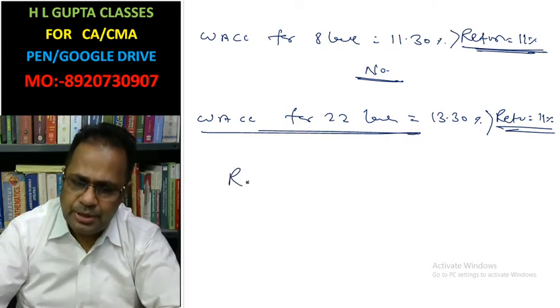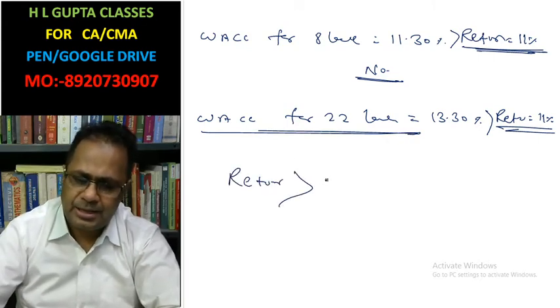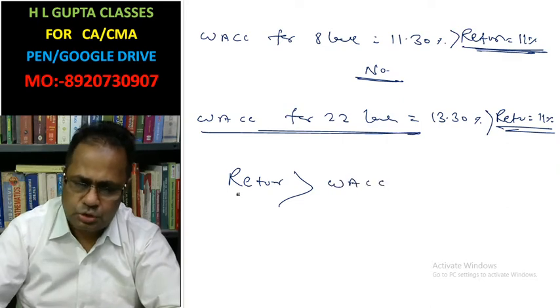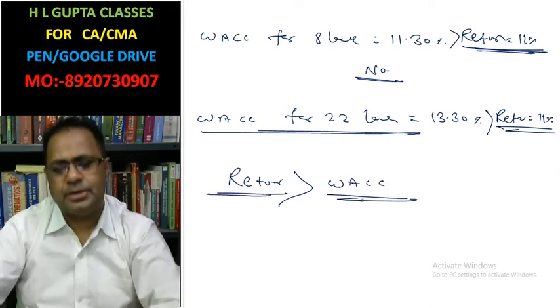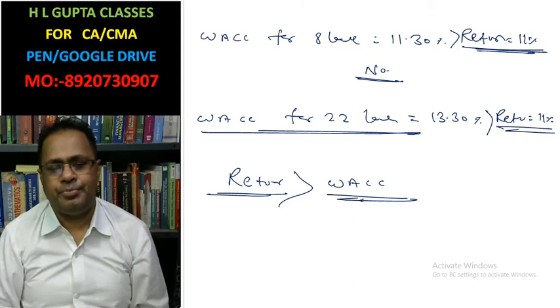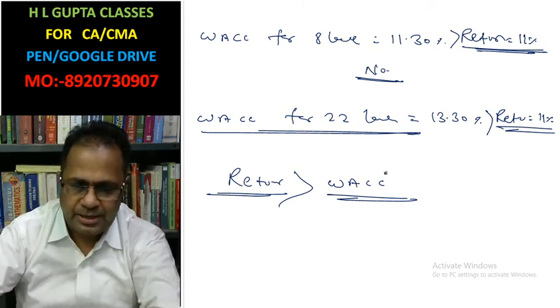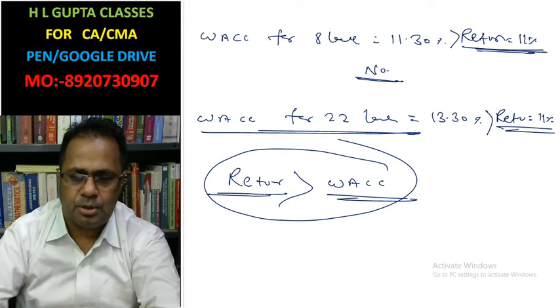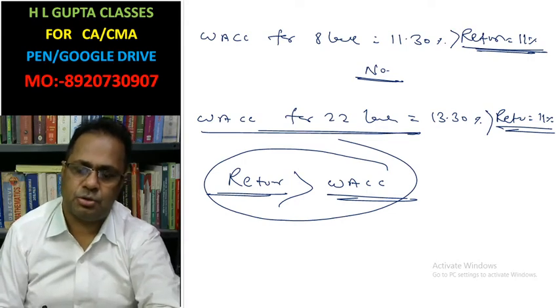We must have a return higher than the weighted average cost of capital.